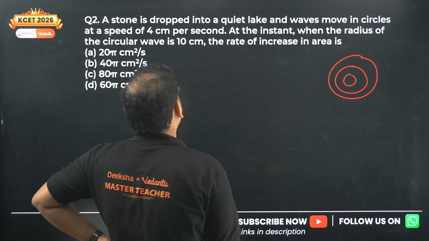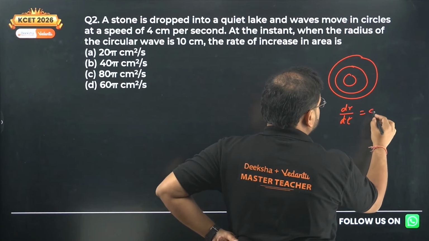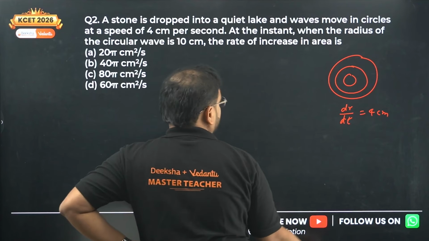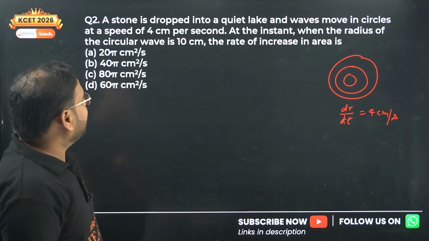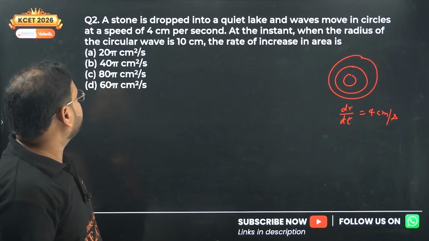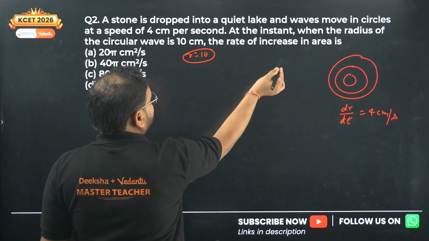So wave propagation is there, and dr by dt is given as 4 centimeters per second. At that instant when the radius is 10 centimeters, r is 10, find the rate of increase of area.